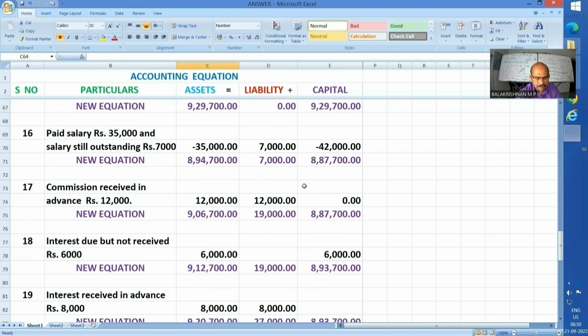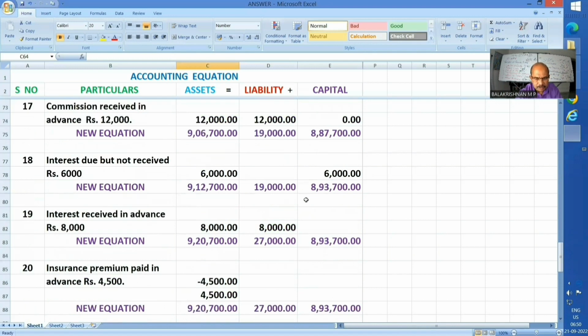Since someone is yet to give me that money, it is practically like sundry debtors. It is an asset. So, assets also get added with 6,000. My new equation is 19,000 plus 8,93,700, which is nothing but 9,12,700. So liability plus capital is equal to assets is well taken care of. Okay. Now next one, 19th.